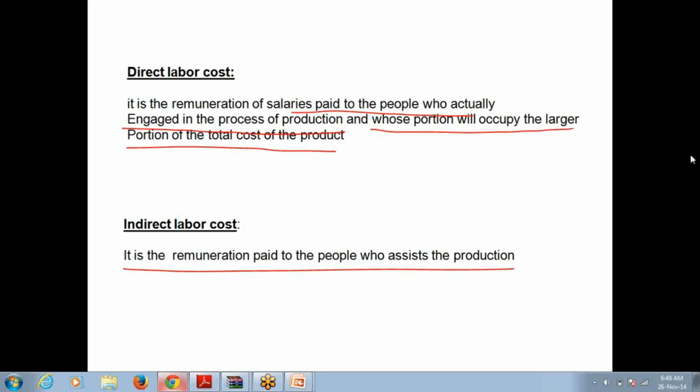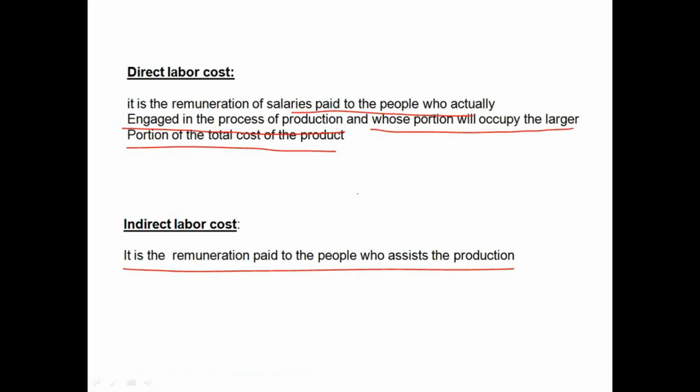Now, coming to labor, let us discuss the labor cost. See here, indirect labor cost means it is the remuneration paid to the people who assist the production. For example, we have one department in which we are producing computer tables. We have 10 workers. Each worker is producing a table a day. And for each worker, we are paying $50 as daily wage.